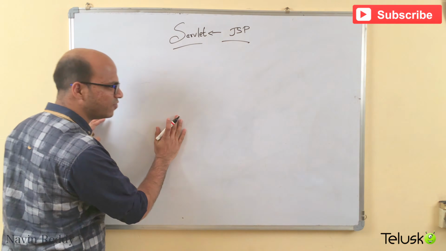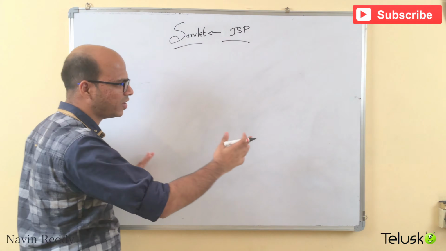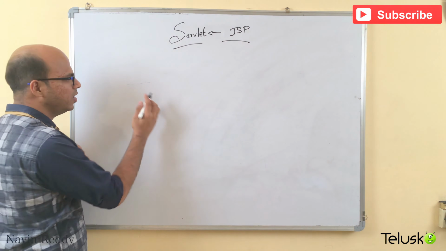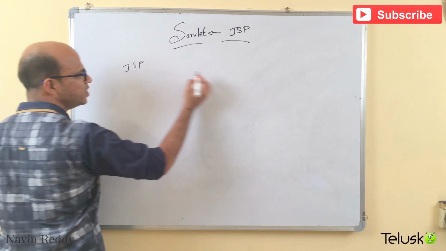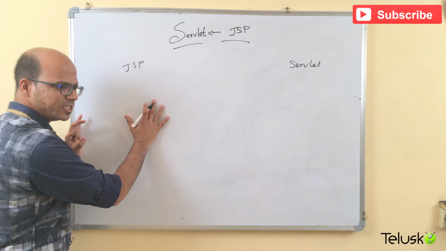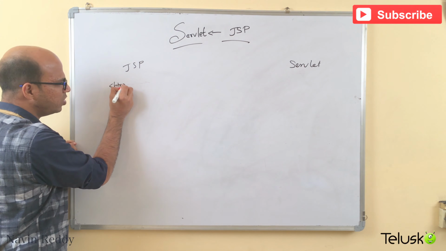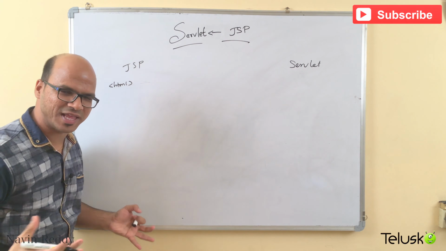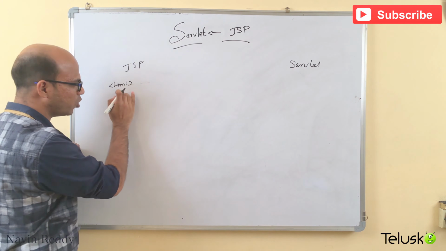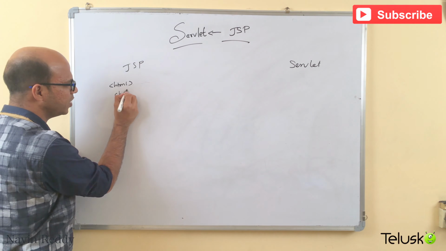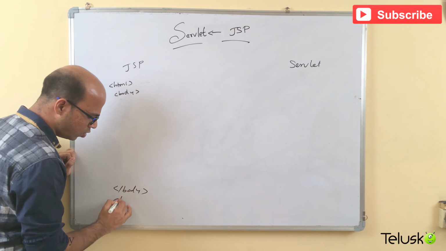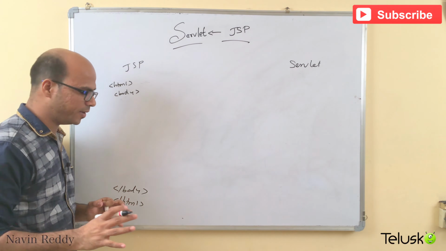So let me create, on the left hand side, a servlet class, and then on the right hand side, we'll compare that with JSP. Or we can write a JSP page here. Okay, let me just go for JSP here and servlet here. So how exactly does it get converted? So we have a JSP, right? In JSP we have all the HTML tags, so JSP is all about HTML, and then somewhere in between we have Java code, right? So let's say we have an HTML tag, we have a body tag and all those tags. So body open, and then somewhere here we have to close the body tag, and then we have to close the HTML tag, right? We have done that.